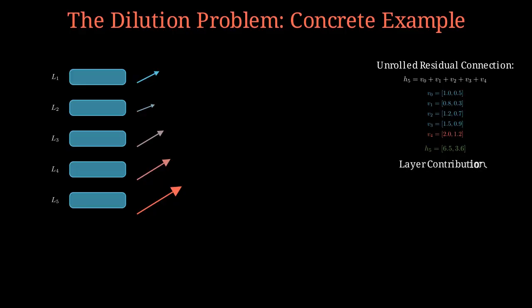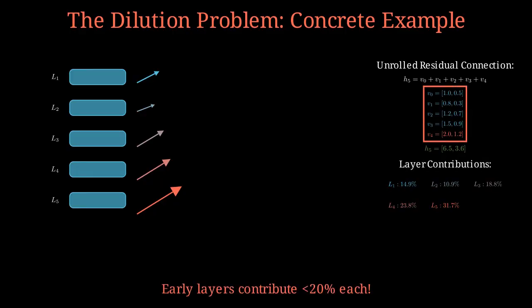Examining these layer contributions shows a clear pattern. The later layers naturally dominate the final signal due to their larger magnitudes. Here, the earliest features represent less than 20% of the total computation. This suggests that depth creates a bottleneck for original input clarity.